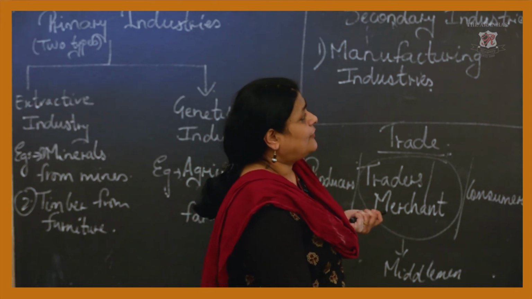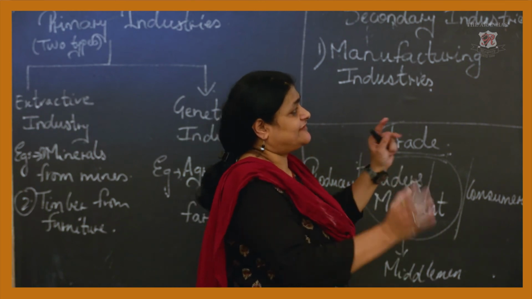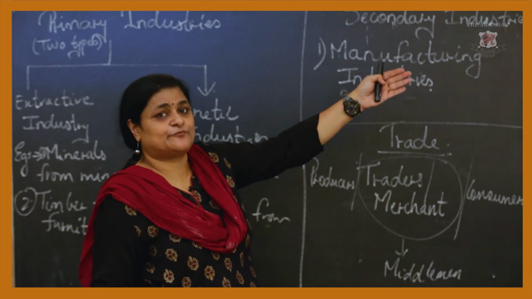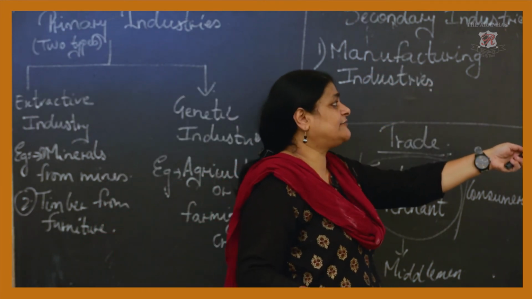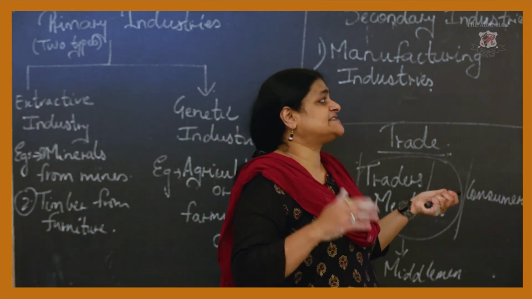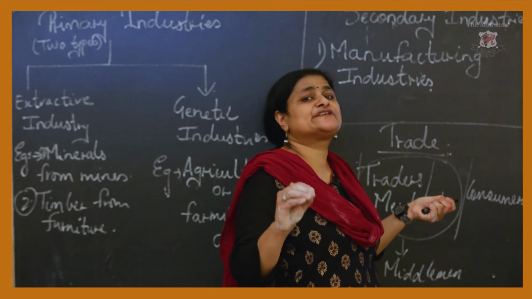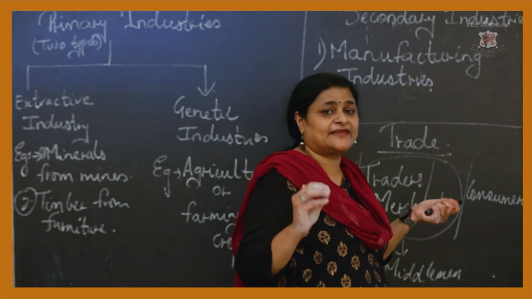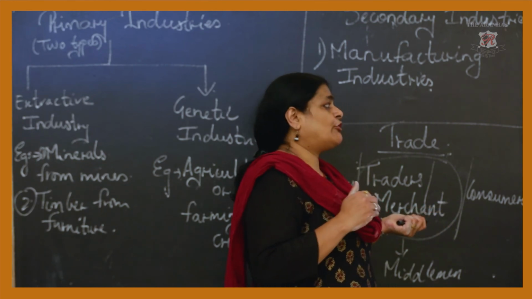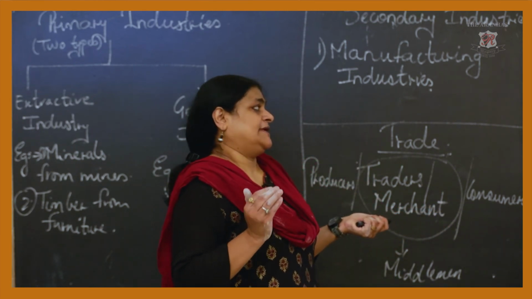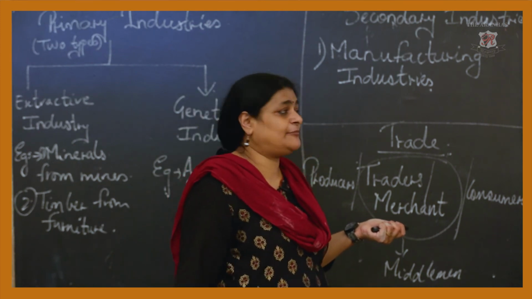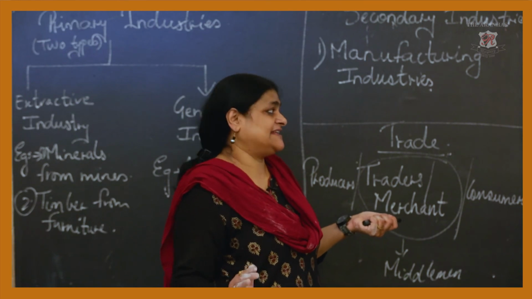So now when you are coming to your differentiation, in a profit making organization the primary motive is profit, here it's to render the service. Then here the main function is the production of the goods and services. Here it is providing service to the members and the public. Here the risk is high and here the risk is low. The government control is high and low. Government grant in profit organization is not available, whereas in a non-profit it is available.